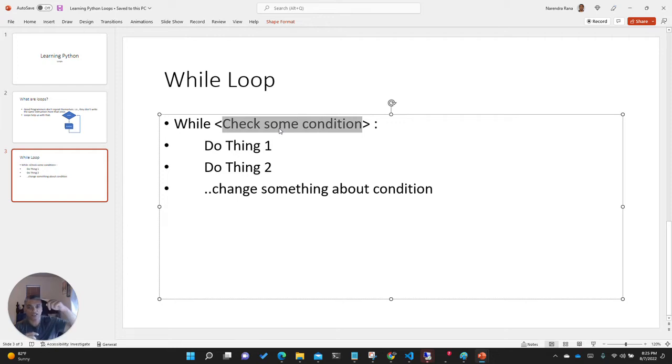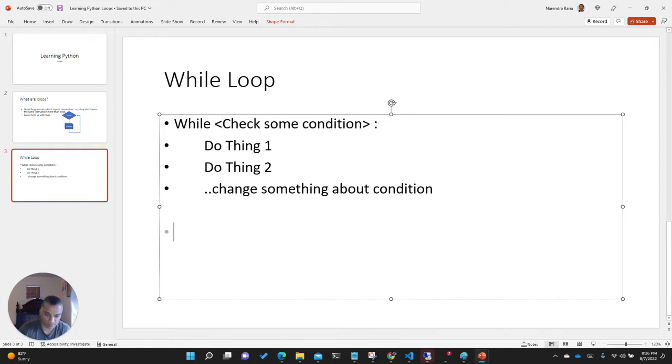So a loop, you can think of it as a roller coaster, which is just going over and over and over in a circle. But when it goes to the top, it checks, is the condition still true? And if it's true, it keeps going on. Once it goes to the top and checks that the condition is not true anymore, it stops, hopefully gently, and then you can get off. So that's what a loop does.